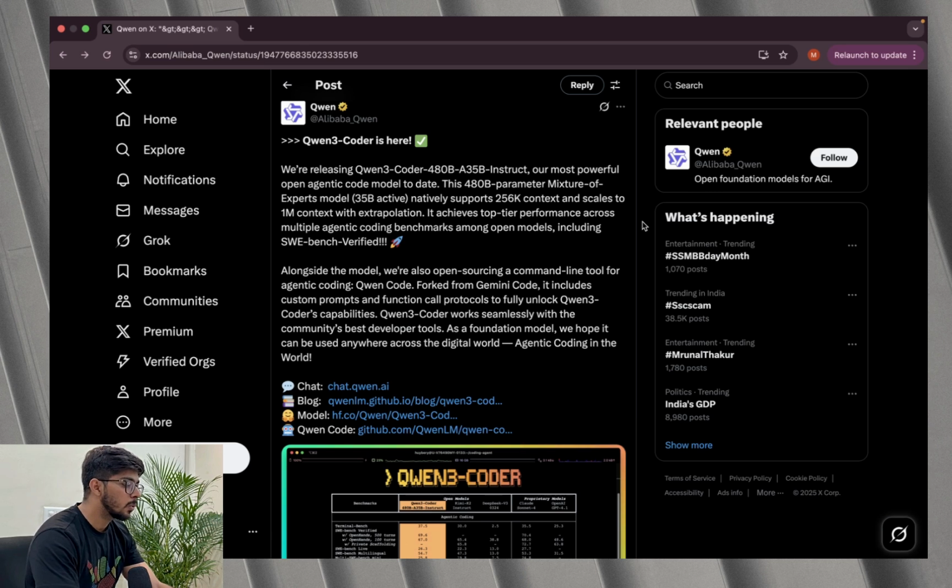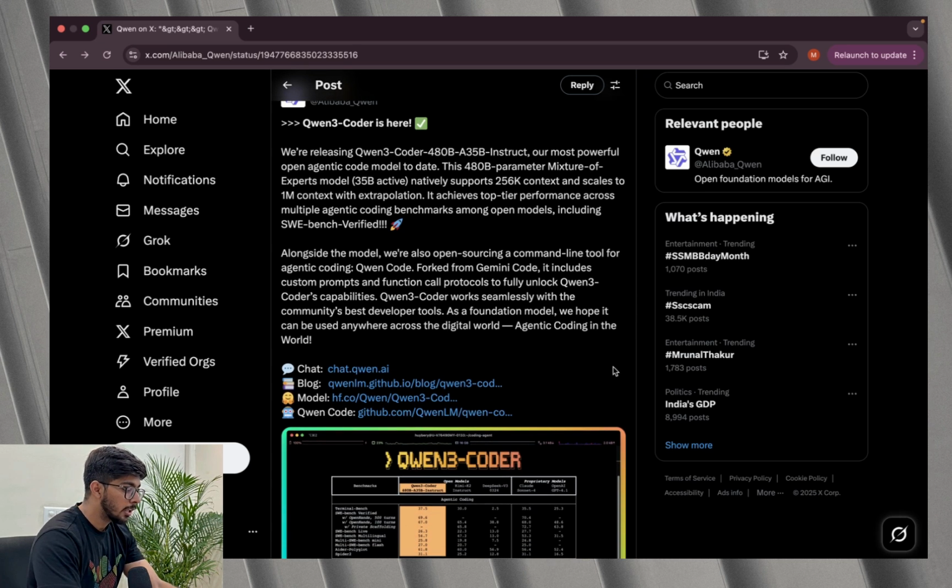It also says that Qwen Code has actually been forked from Gemini Code. It includes custom prompt and function call protocol to fully unlock Qwen3-Coder's capability. Apart from that, as a functional model, they hope it can be used anywhere across the digital world.